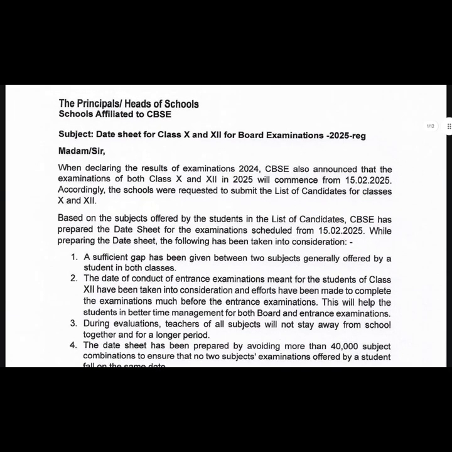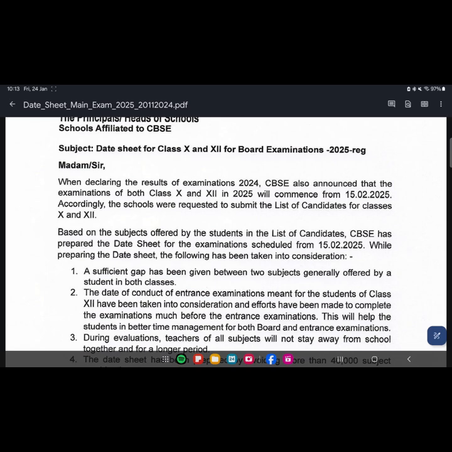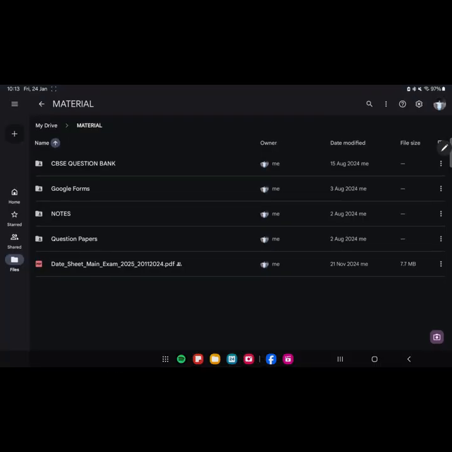Just give me a second. This was the notice. So I'm sorry, this was the notice, and give me a second, I'll give you the date sheet too.